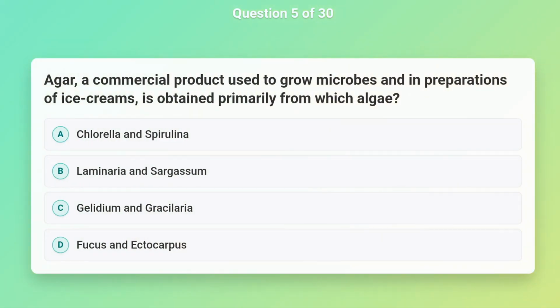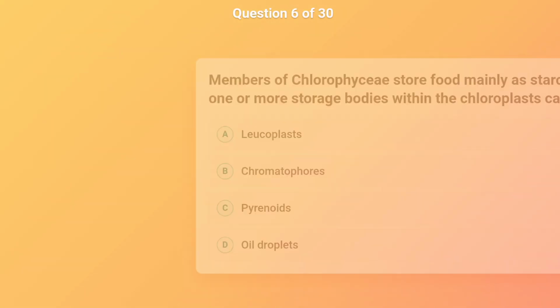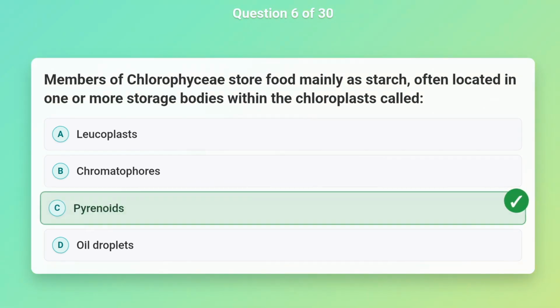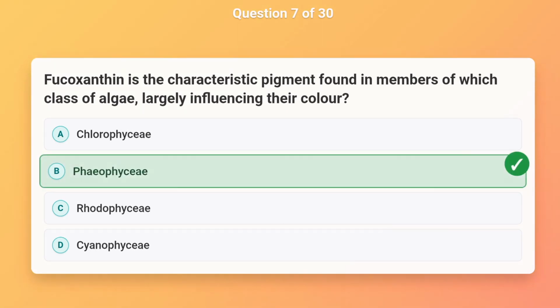Agar, a commercial product used to grow microbes and in preparations of ice creams, is obtained primarily from which algae? Gelidium and Gracilaria. Members of Chlorophyceae store food mainly as starch, often located in one or more storage bodies within the chloroplasts called pyrenoids. Fucoxanthin is the characteristic pigment found in members of which class of algae, largely influencing their color? Phaeophyceae.